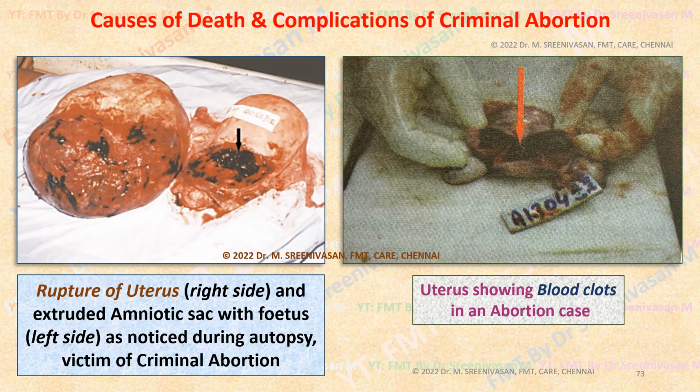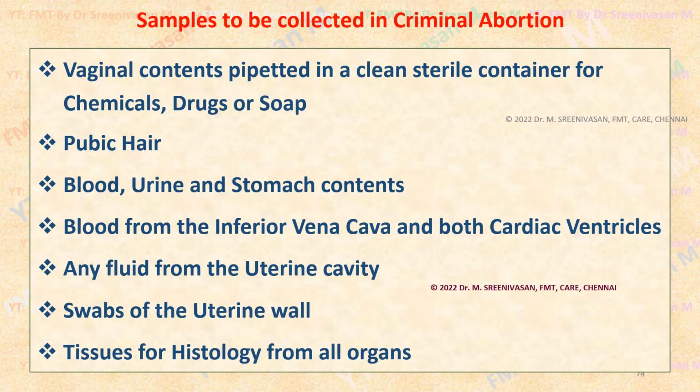As you are seeing in the left side picture, rupture of uterus, denoted by arrow; there is an extruded amniotic sac along with the fetus, a complication of criminal abortion noticed in the postmortem or autopsy. The right picture shows a criminal abortion uterus with blood clots, again a case of abortion in autopsy.